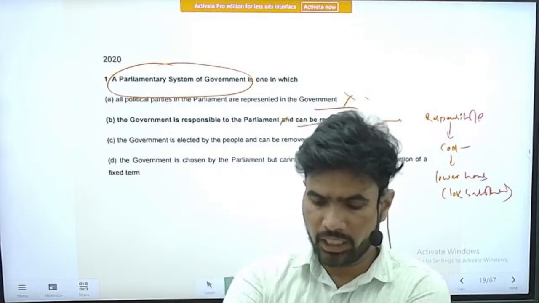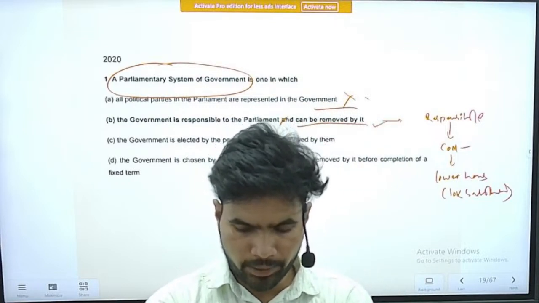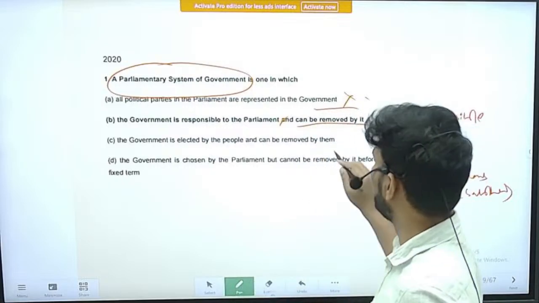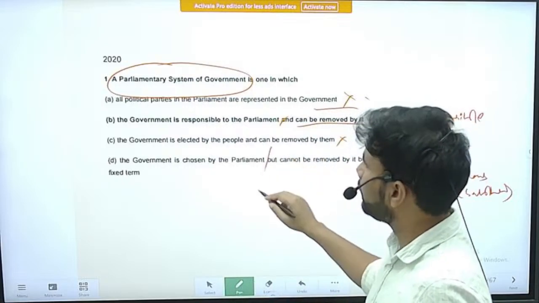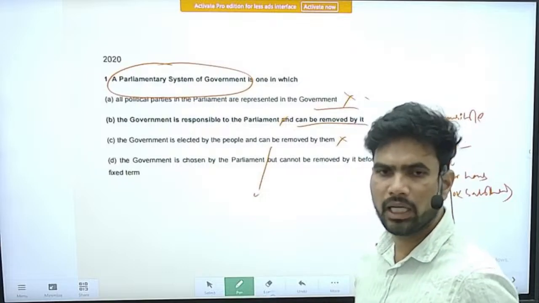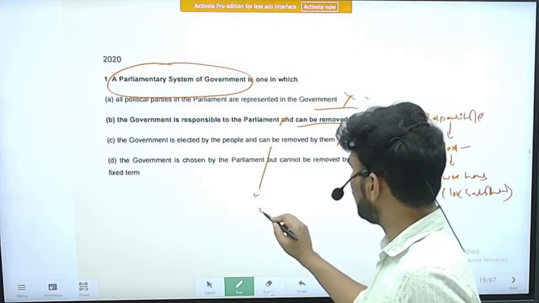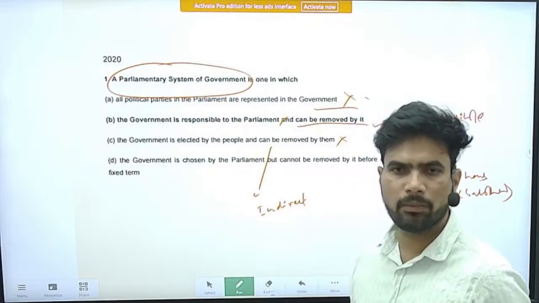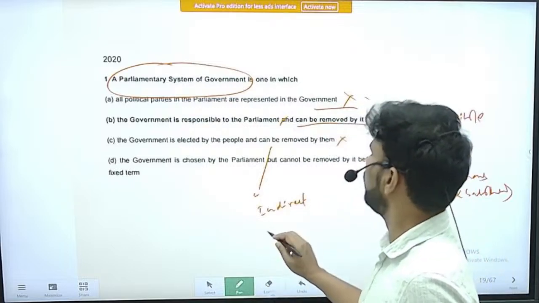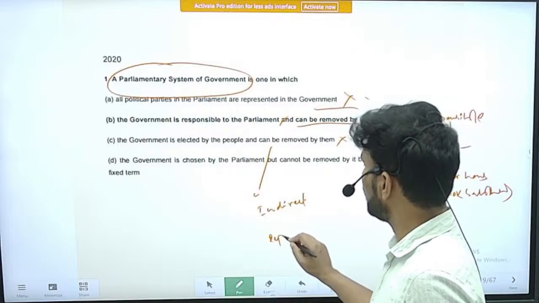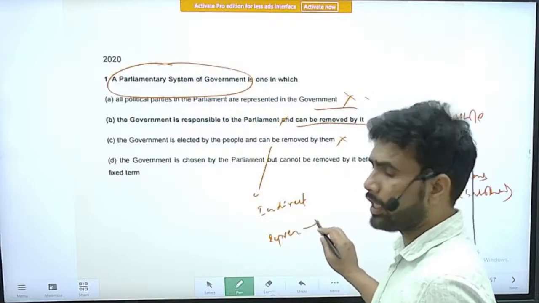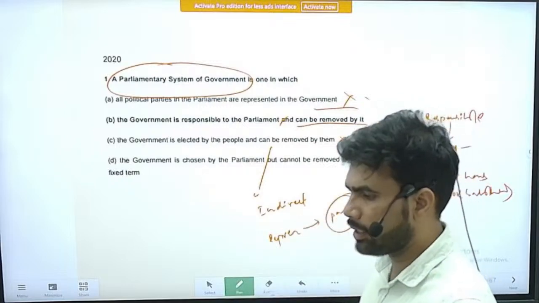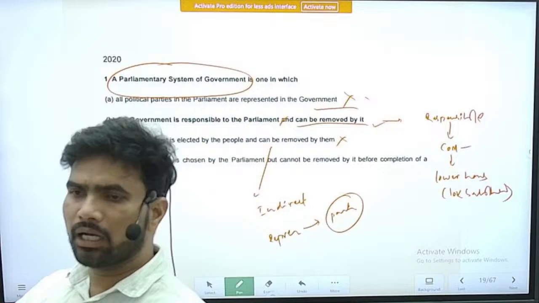Right. Option C, the government is elected by the people and can be removed by them. So it is a kind of vague statement. Yes, the government is elected by the people, but only indirectly, because we have a representative system of government where people will elect their representatives and send them to the Parliament, and among the parliamentary members, they elect the government from there.